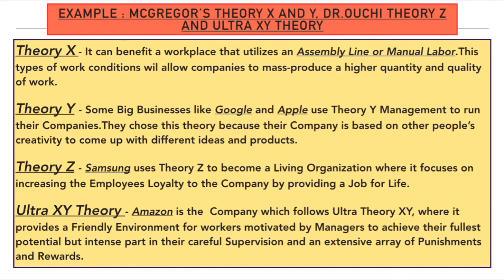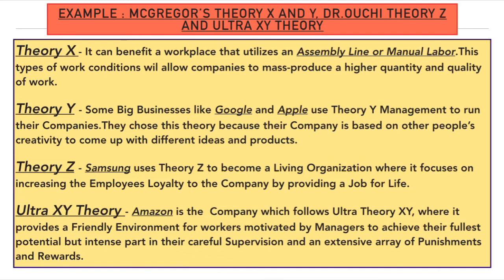Coming to theory Y. Some big organizations like Google and Apple use theory Y management because these companies rely on people's creativity to come up with different ideas, products and services. Coming to theory Z, Samsung uses theory Z, which is the Japanese management style given by Dr. William Ouchi, to become a living organization. That is, a company is like a home, where it focuses on increasing the employees' loyalty to the company by providing a job for a lifetime.